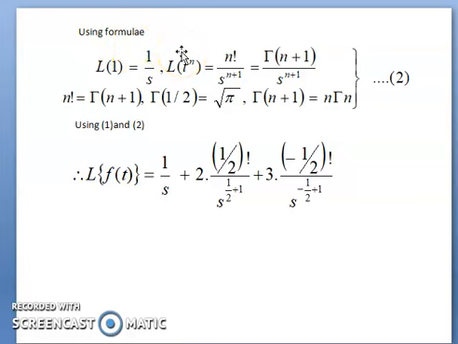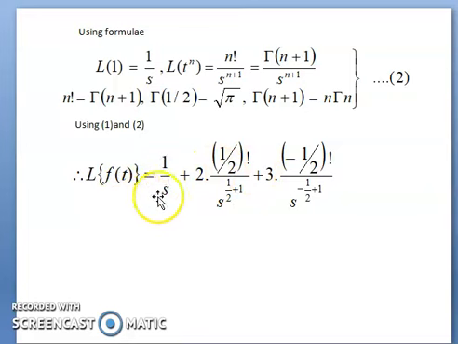As we know, the elementary formulas of Laplace transform: Laplace of 1 is 1 by s, and Laplace of t to the power n is factorial n divided by s to the power n plus 1, which equals gamma of n plus 1 divided by s to the power n plus 1. Now using this result, it becomes 1 by s plus 2 times factorial 1 by 2 divided by s to the power 1 by 2 plus 1, plus 3 times factorial minus half divided by s to the power minus half plus 1. So this is another solution using the linear property of the Laplace transform.